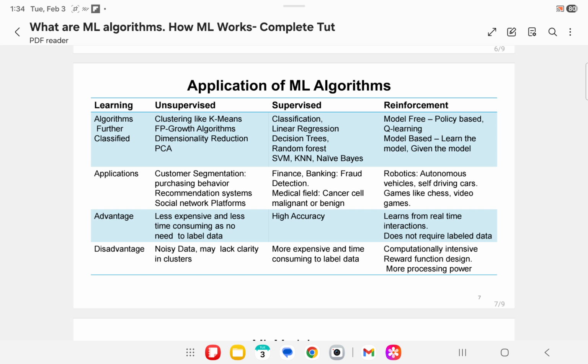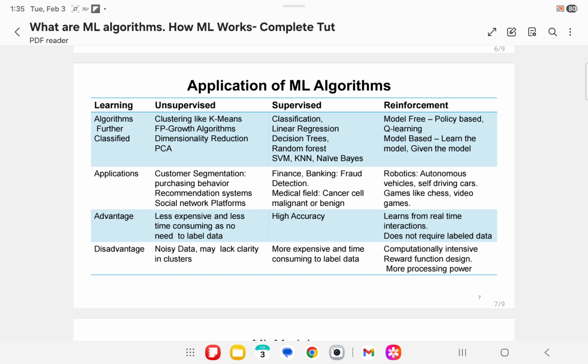Unsupervised learning is used in customer segmentation, to identify purchasing behavior, in recommendation systems, and in social network platforms. Unsupervised learning is less expensive and less time consuming as there is no need to label data. The disadvantage of unsupervised learning is noisy data, and it may lack clarity in clusters.